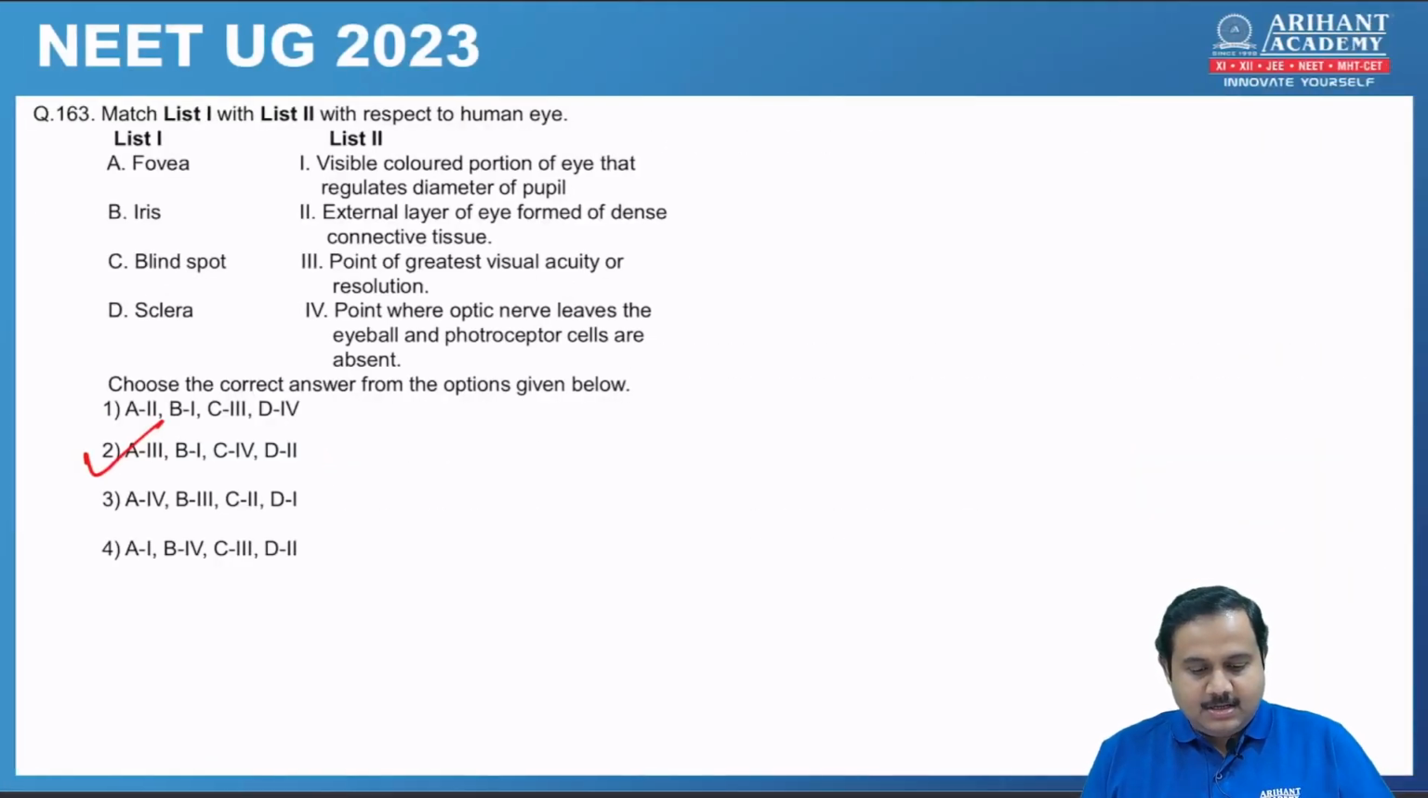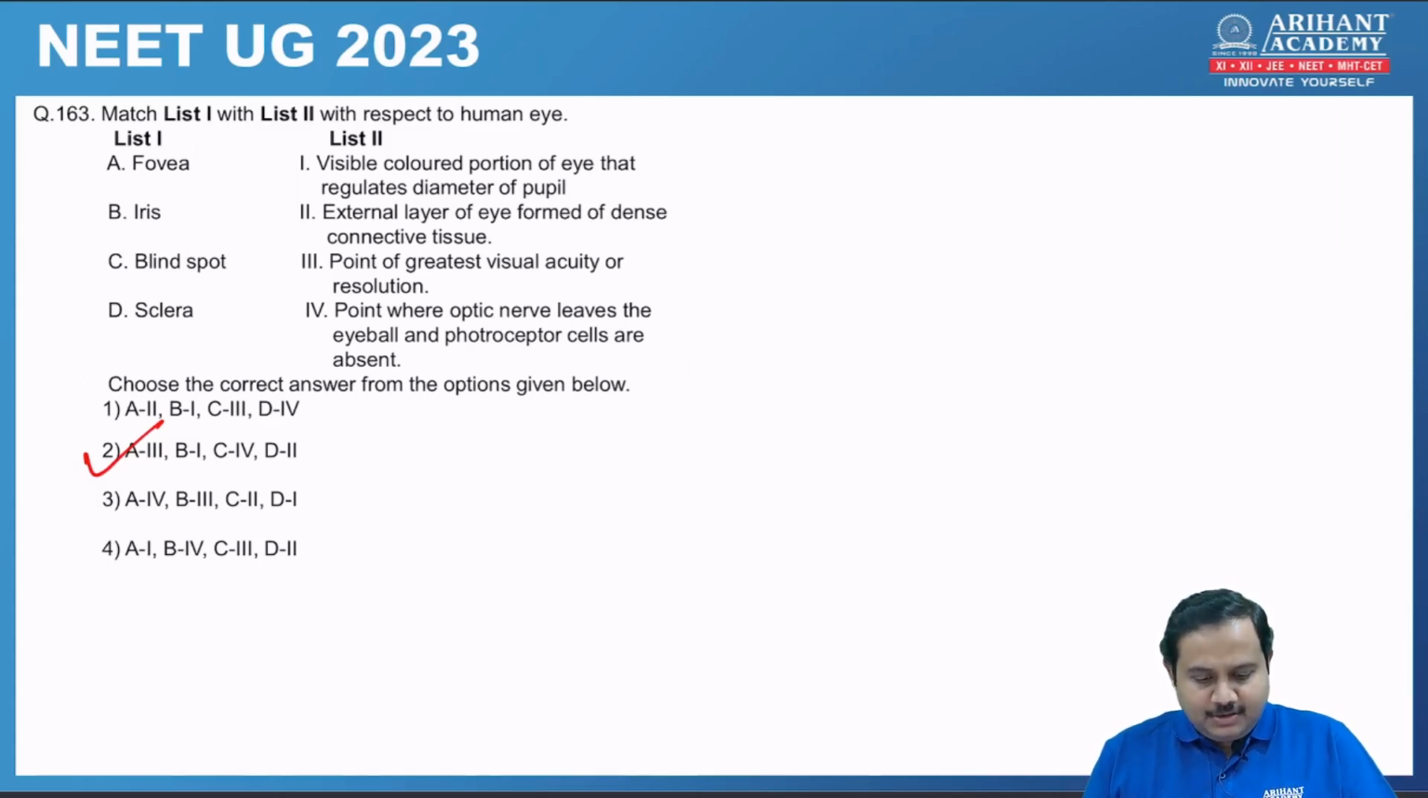Next one, again match the columns. This is related to different parts of your eyeball. Fovea. The correct answer is number 2. Fovea is a point of greatest visual acuity or resolution, because you know fovea contains only cone cells. Next, iris. Iris is the visible colored portion of the eye which controls the diameter of the pupil.